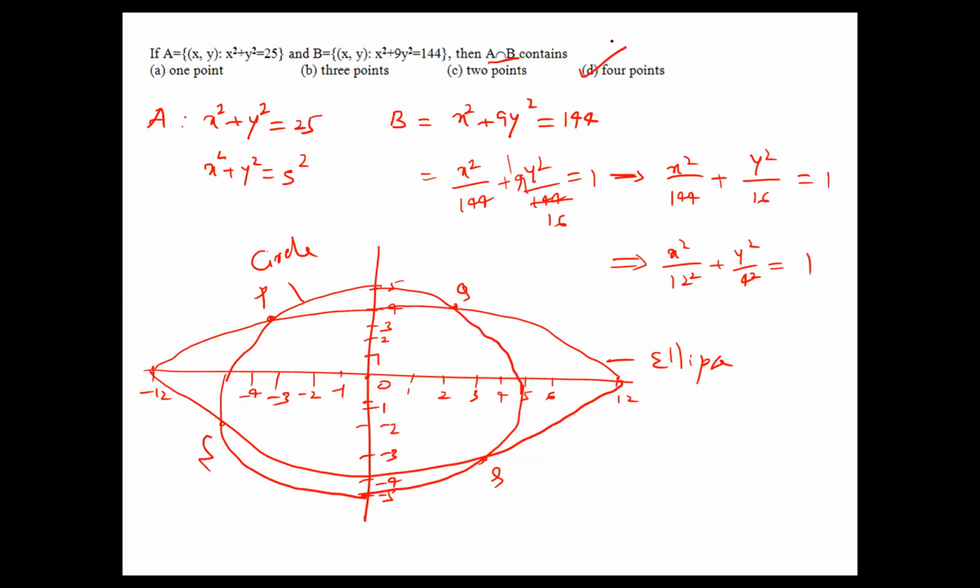Yes, A and B. The A equation is nothing but the circle, and the B equation is nothing but the ellipse. If you draw both in the graph, you'll get 4 common points. Otherwise, if you go and solve it, that will also give the answer. Okay, please note down. Move to the next slide.